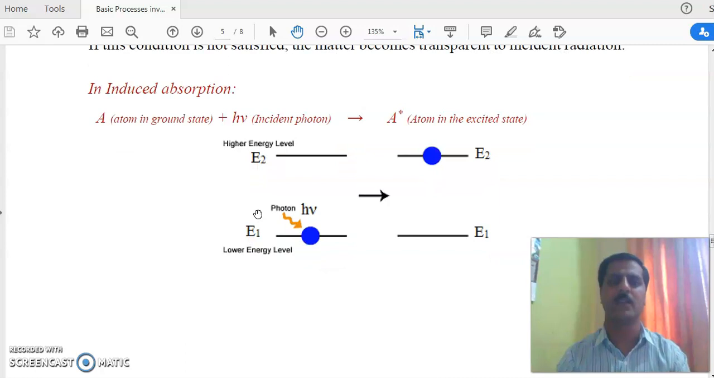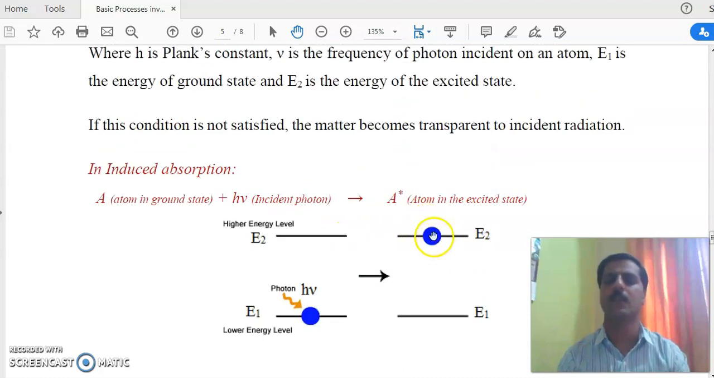I am showing here now the diagram of what happens in induced absorption. The atom is in the ground state E1 level, a photon having energy h nu is incident and absorbed by this atom, and that atom then jumps to the excited level.